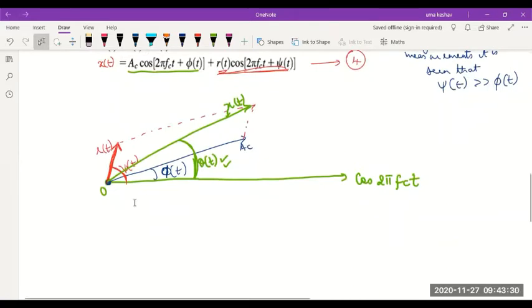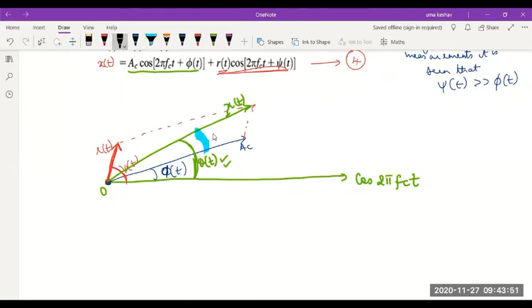No doubts. Okay. If you have no doubts now, can you tell me the value of this angle? What angle does x(t) make with AC?